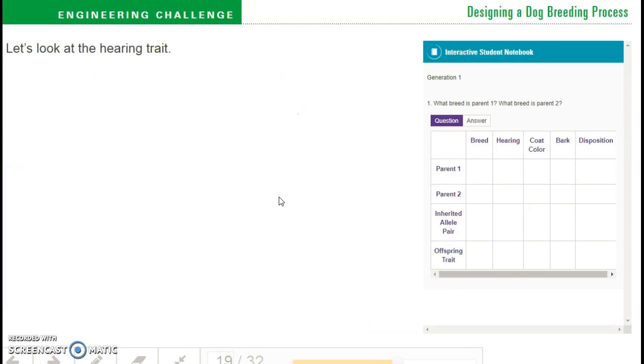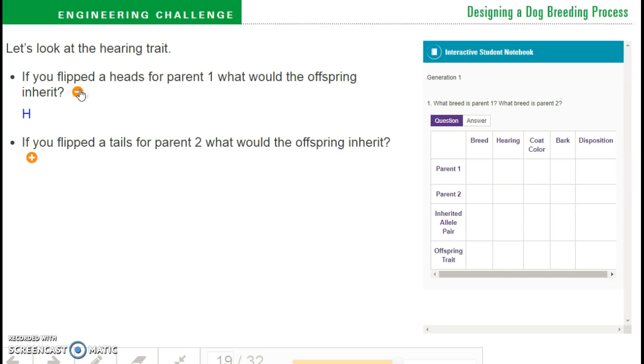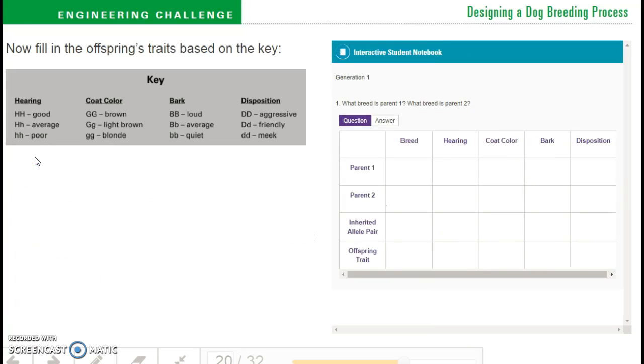Let's look at the hearing trait. If you flipped a heads for parent 1, what would the offspring inherit? Capital H. If you flipped a tails for parent 2, what would the offspring inherit? Would be a lowercase h. Fill in the alleles you would get if you had the following coin tosses. You can pause and do that. Now fill in the offspring's traits based on the key.